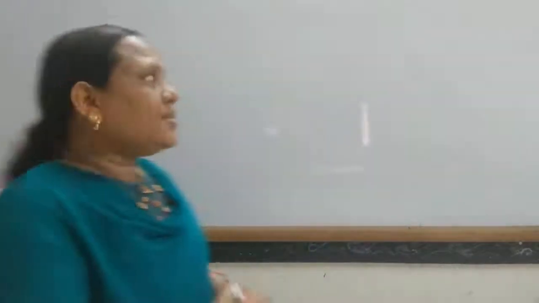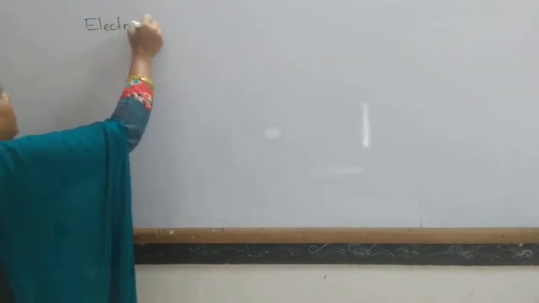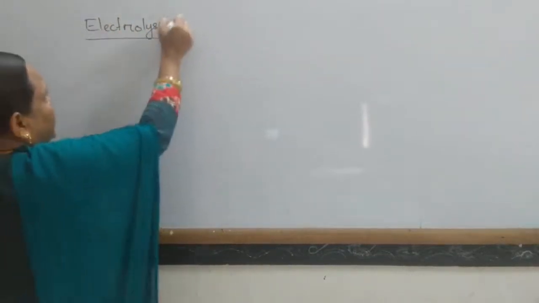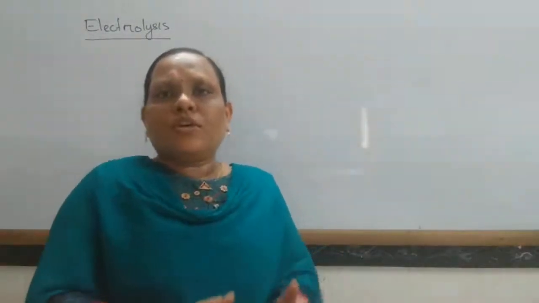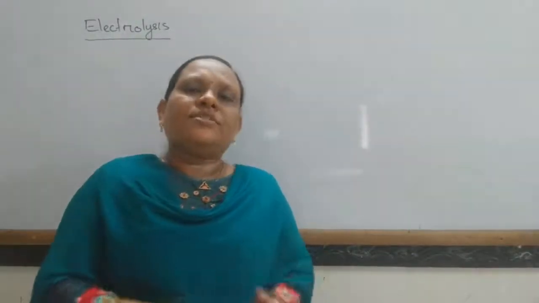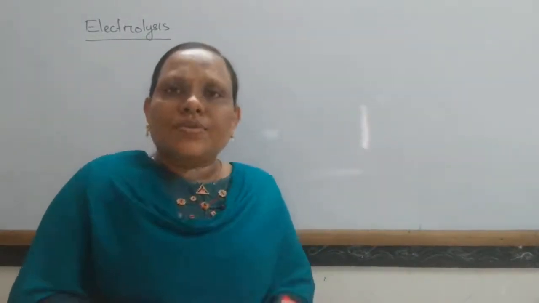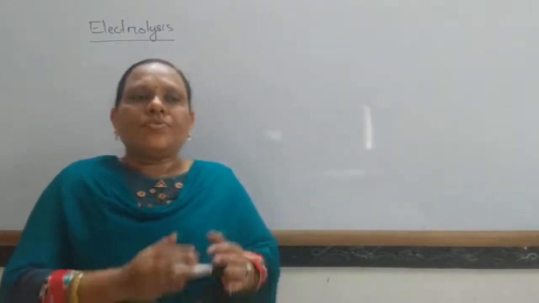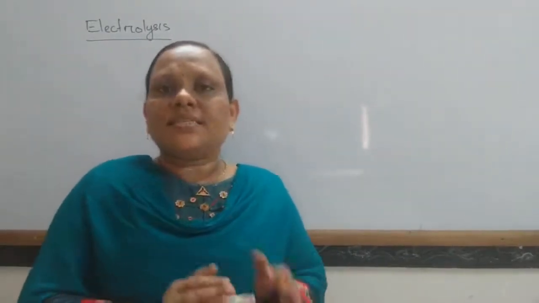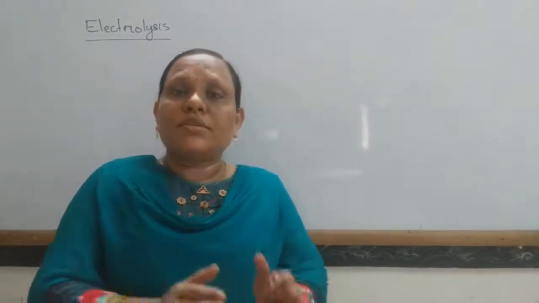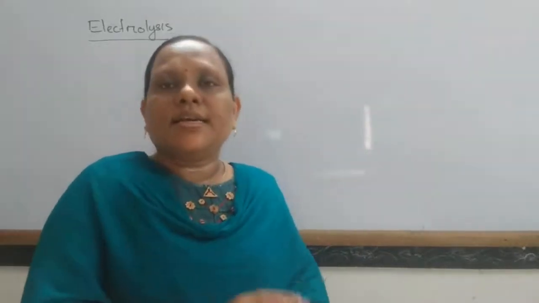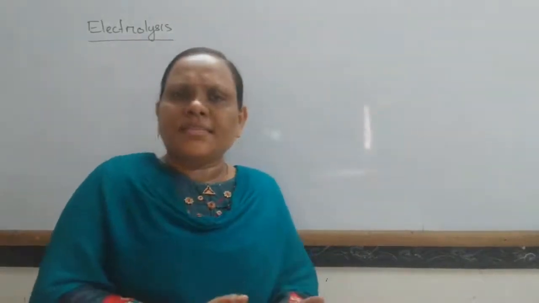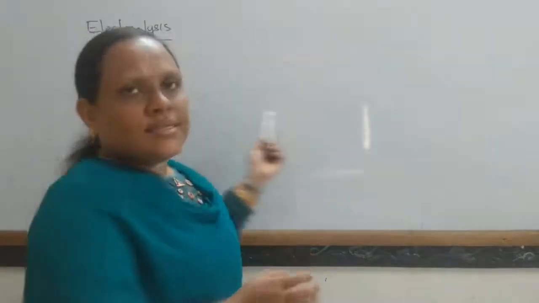Next we come to another term, that is electrolysis. So what is electrolysis? The chemical decomposition of an electrolyte by the passage of electricity is known as electrolysis, or we can say the movement of different ions towards oppositely charged electrodes on passage of electricity is known as electrolysis. Lysis means breaking and electro means electricity.